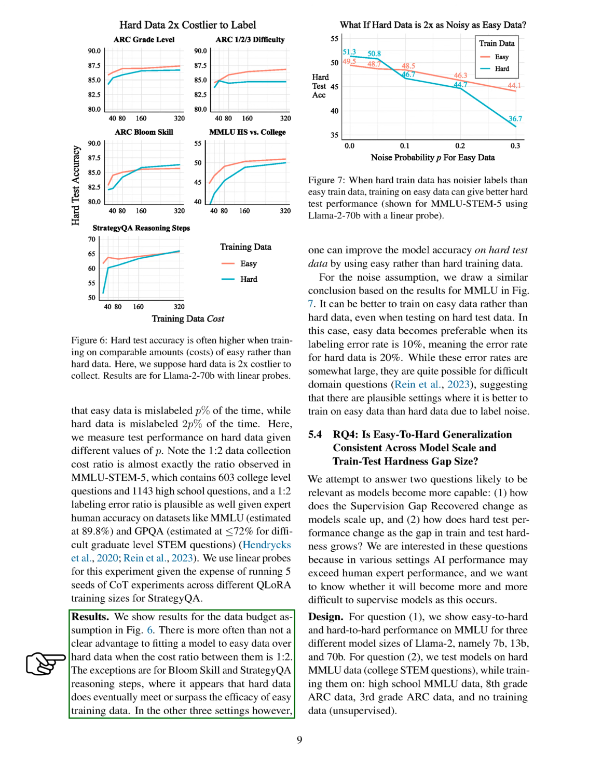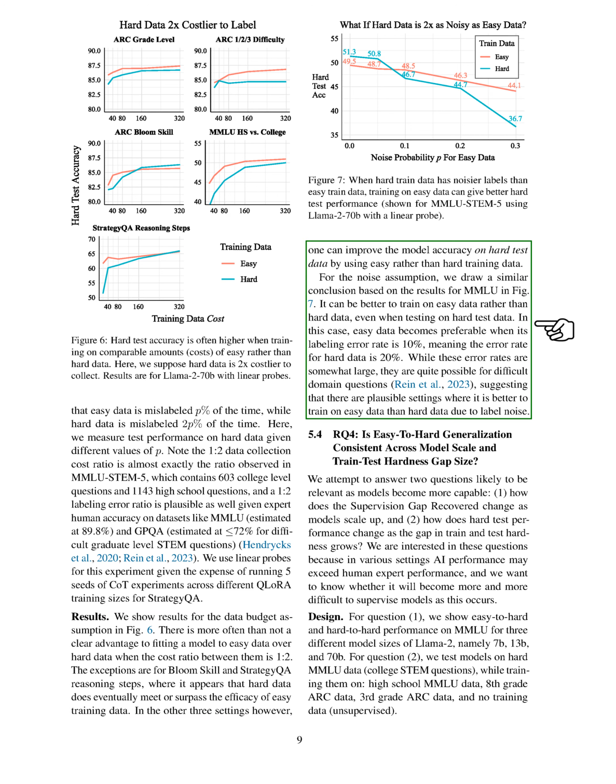However, for some measures, hard data does eventually meet or surpass the efficacy of easy training data. For the noise assumption, we concluded that it can be better to train on easy data rather than hard data, even when testing on hard test data. This is particularly true when the error rate for hard data is twice that of easy data. These findings suggest that there are plausible settings where it is better to train on easy data than hard data due to label noise.